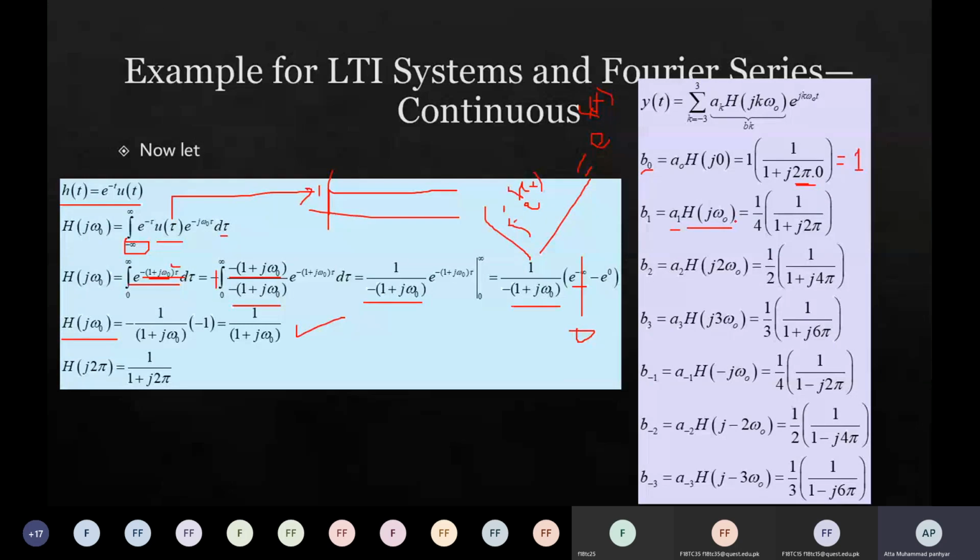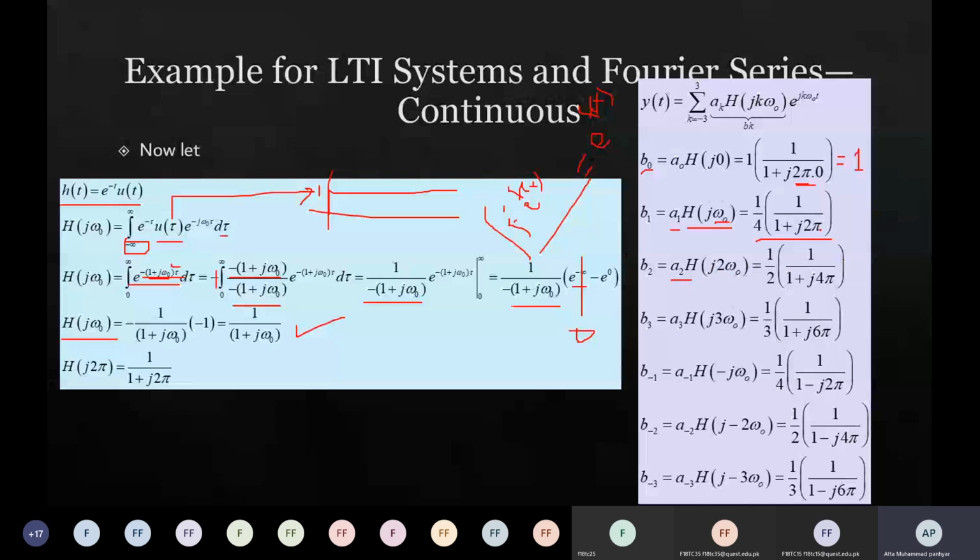We know a1 was 1 upon 4, and if you compute h of j omega naught, we know the omega naught value is 2 pi. It's given in the problem, so we just need to input that value. So this is equal to b1. And b2 is equal to ak h of jk omega naught, so a2 h of j2 omega naught.